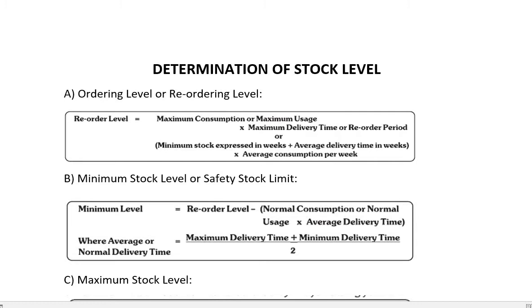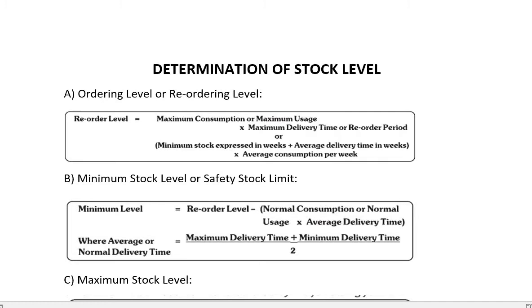The formula for reorder level is maximum consumption or maximum usage multiplied by maximum delivery time or reorder period. Or another formula for reorder level is minimum stock expressed in weeks plus average delivery time in weeks, and the whole you have to multiply it by average consumption per week.